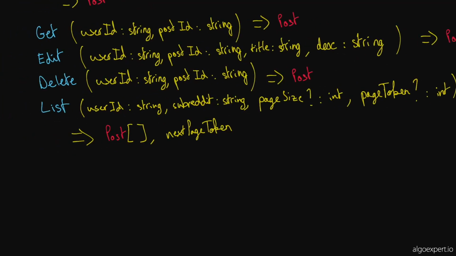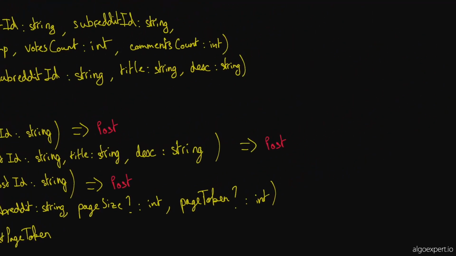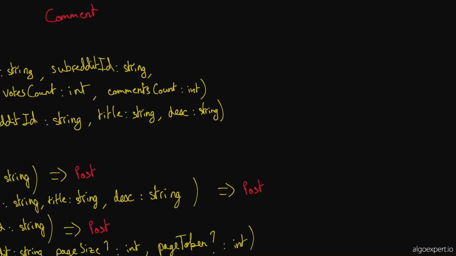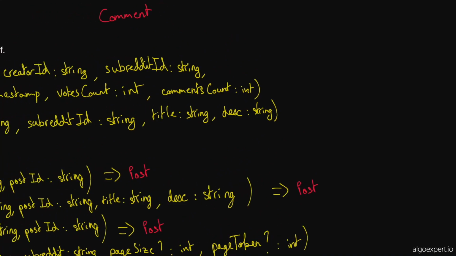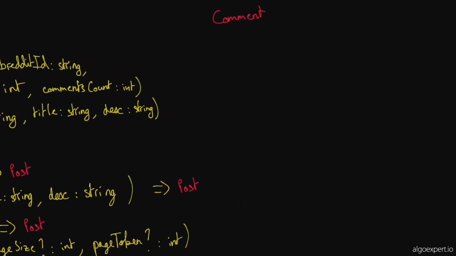So now I think we can move on to comments. So let me go up here. We had our comment up here. So let's grab this and define the comments API. I think for comments, we're going to be dealing with something very similar to the posts. So we'll start by defining the comment entity, and then I'll go through the methods. And for the methods, I think it'll be the same thing: create, get, edit, delete, list. So let me start with the comment entity.